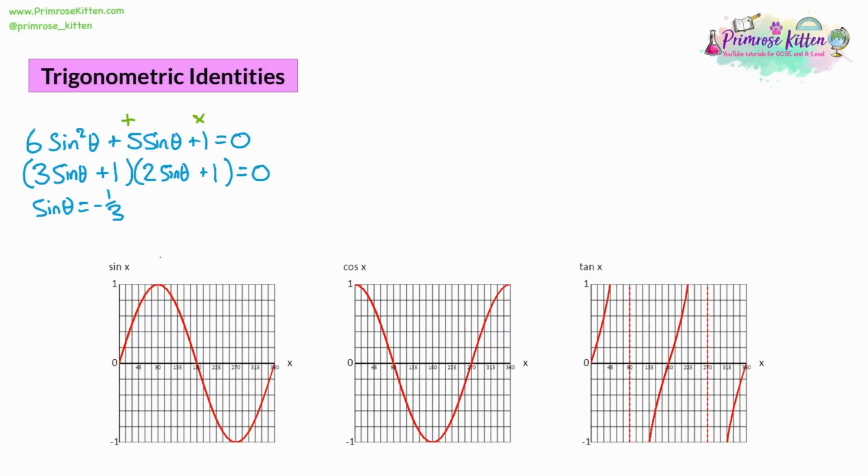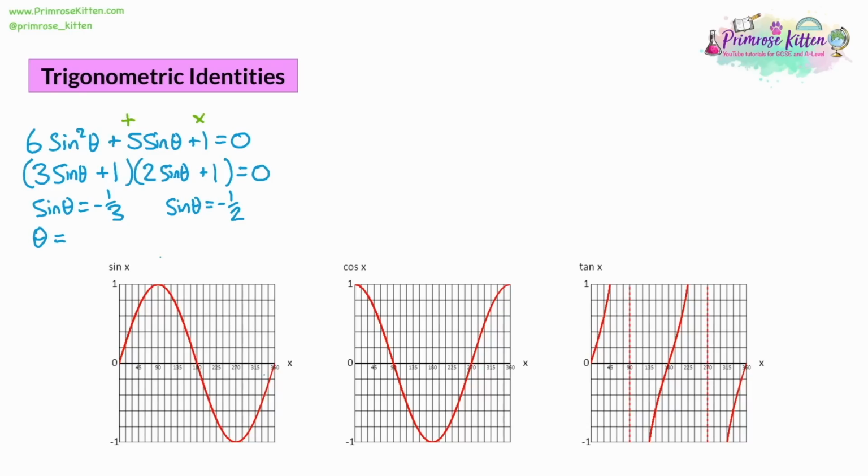To make the second bracket be equal to 0, then that sine theta would have to be equal to negative a half, because two lots of negative half will give us negative 1, and negative 1 plus 1 will give us the 0. So now we've got two answers, and we've now got two equations. And then we actually carry on like we've done with trigonometric equations. So we want to get theta on its own. So we need to do the inverse of sine to both sides.